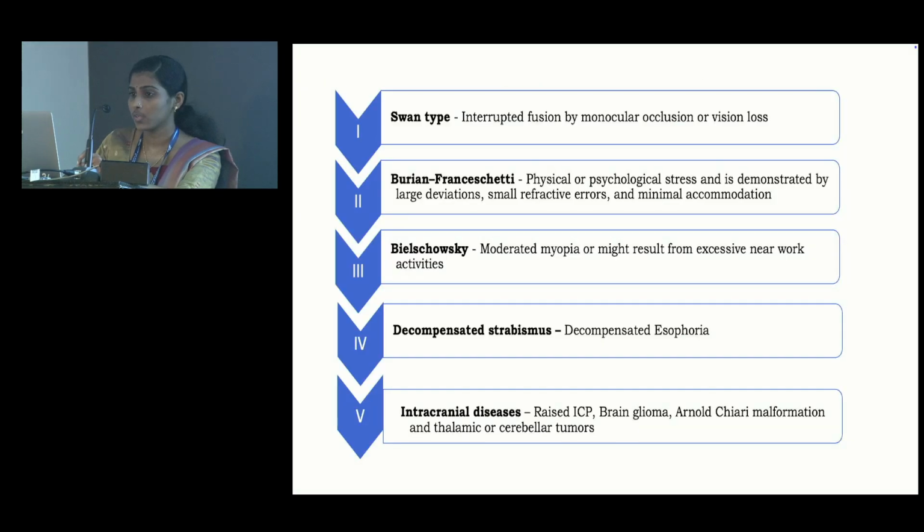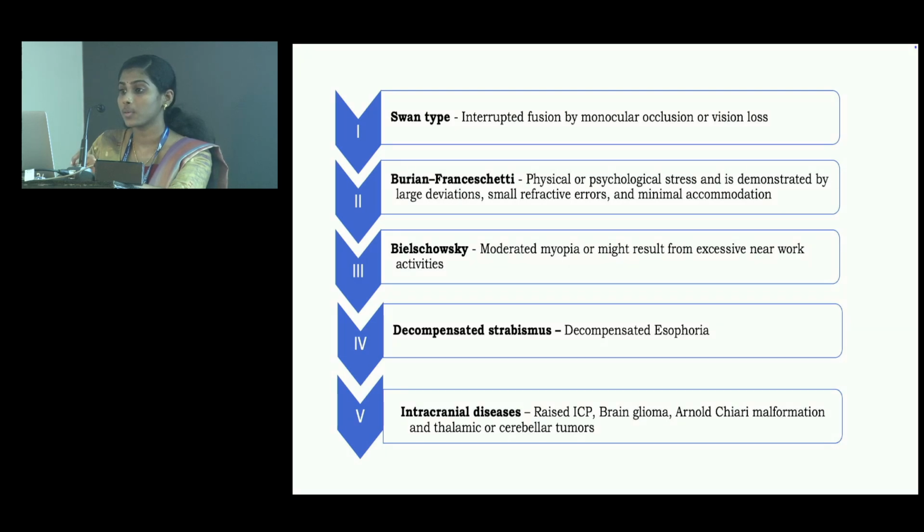There are different types of ACE. Type 1 is Swan type, which is due to interrupted fusion by monocular occlusion or vision loss. Type 2 is Burian-Franceschetti type, caused by physical or psychological stress and demonstrated by large angle deviations, small refractive errors, and minimal accommodation.